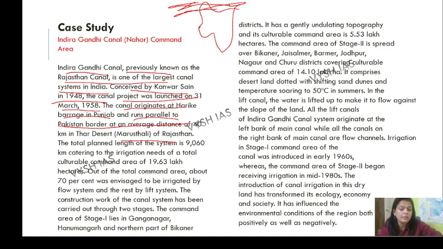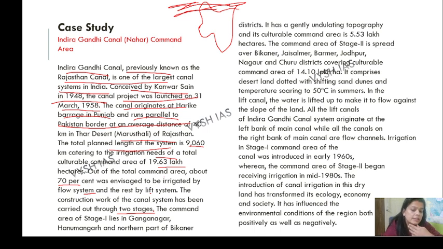The total planned length is 9060 km, catering to the irrigation needs of a total cultivable command area of 19.63 lakh hectares, which is very large in itself. Out of the total command area, 70% is irrigated by the flow system, and the rest is the lift system, where the water is lifted.